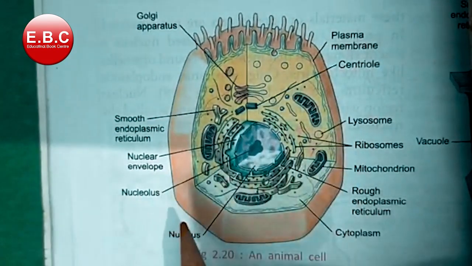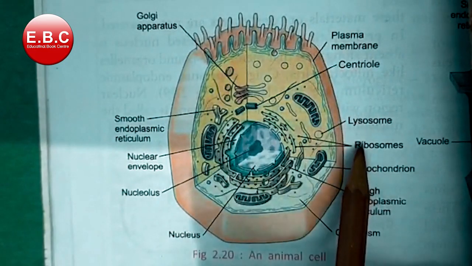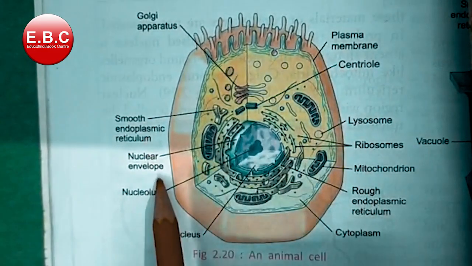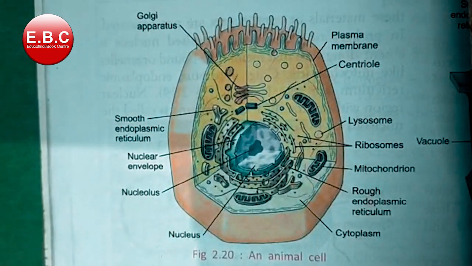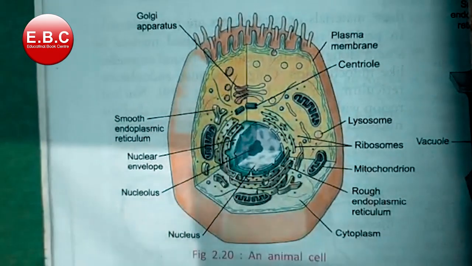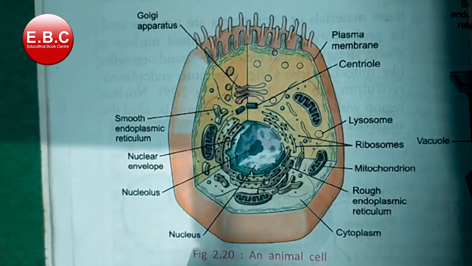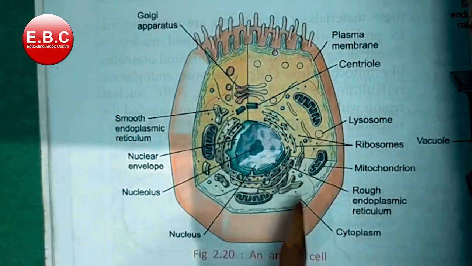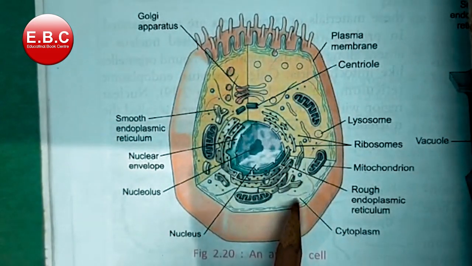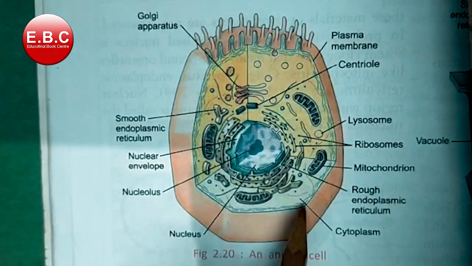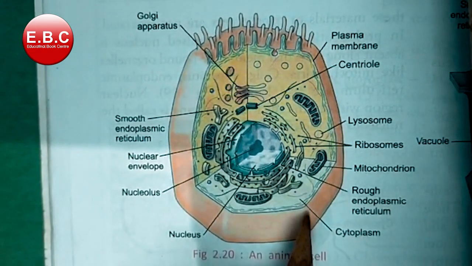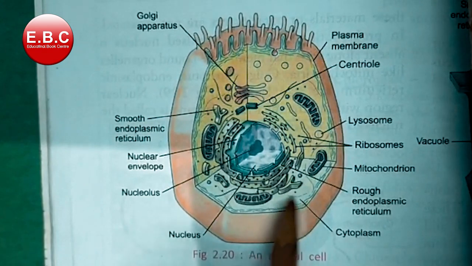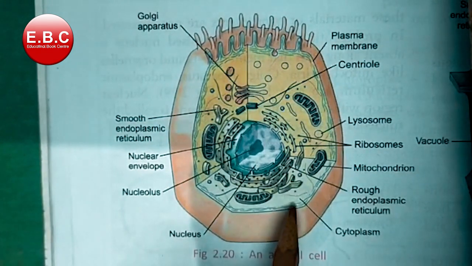Now I will tell you about these organelles in detail. First of all, I would like to discuss the cytoplasm. Do you know what cytoplasm is? This is the jelly-like structure, and its main function is that it is the site of metabolic reactions. All the metabolic reactions take place inside this.